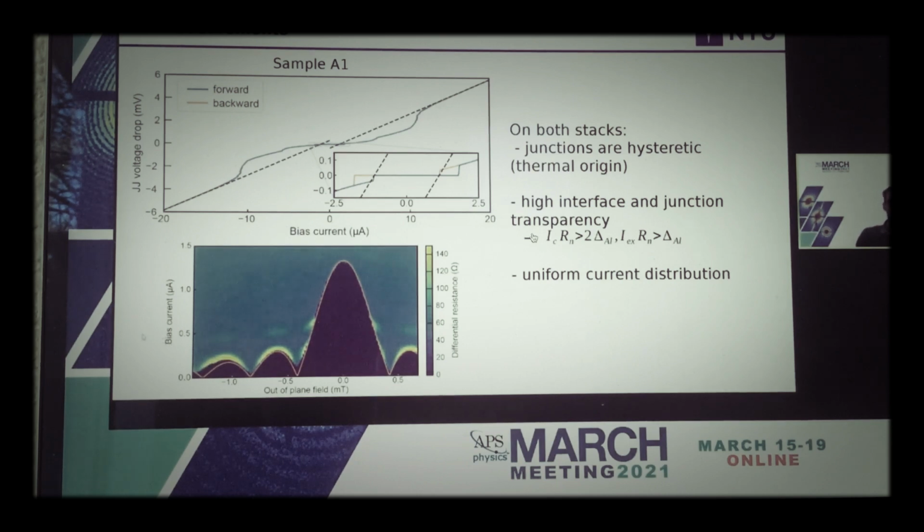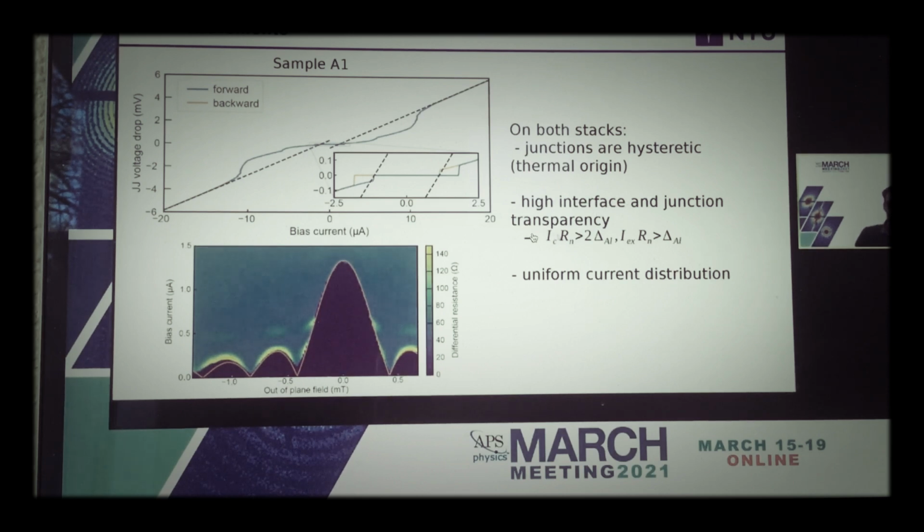So first, what can we learn from the DC measurement? Here you just have a VI characteristic per junction, from which we can extract the critical current, which is of the order of several microamperes, the normal resistance extracted from the high bias linear fit, and the intercept that gives us the excess current, which is directly related to the transparency of the superconductor-semiconductor interface. So first, you can notice that the junction is hysteretic. The forward and backward traces do not overlap. We'll come back to that later. That's a fairly important point.